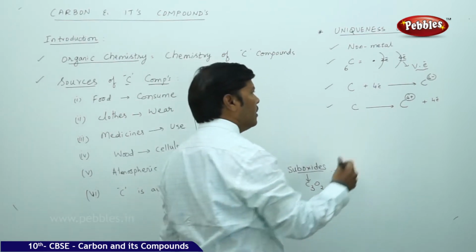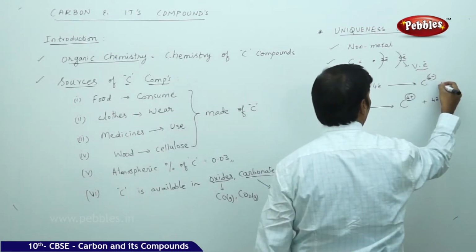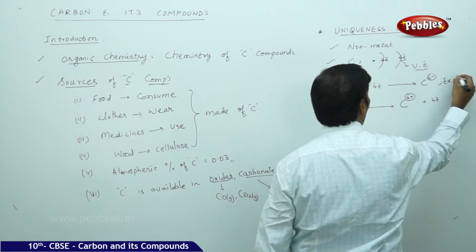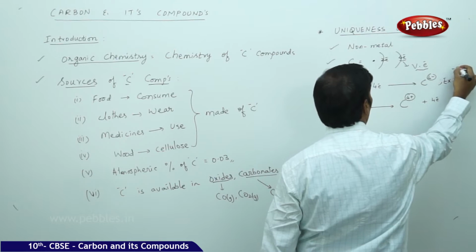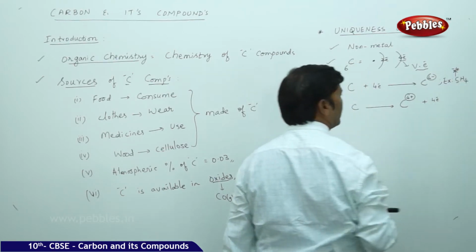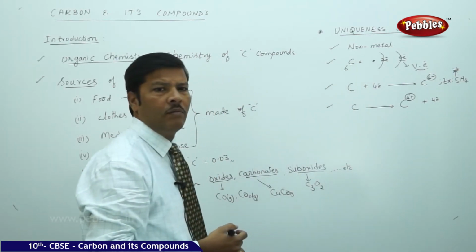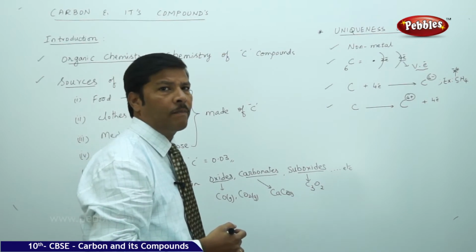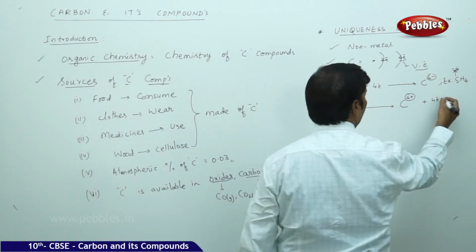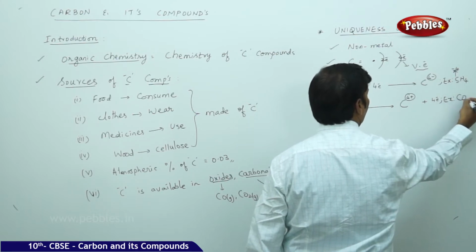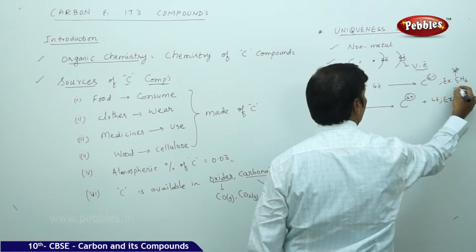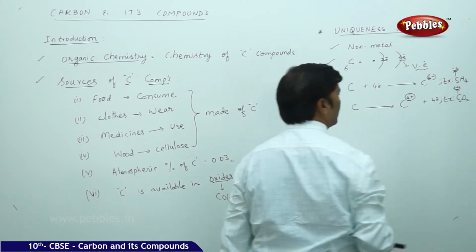That means here carbon, for example methane, has -4 oxidation state. If you take carbon dioxide, carbon has +4 oxidation state.